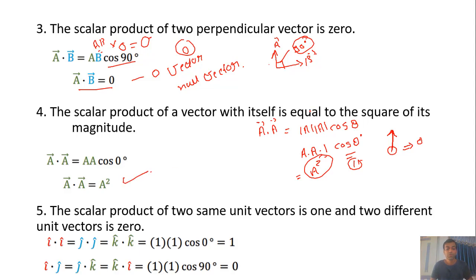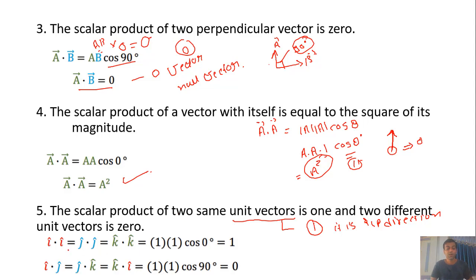The scalar product of two same unit vectors is 1, and of two different unit vectors is 0. First of all, what is a unit vector? A vector which has magnitude 1 and always represents a direction.